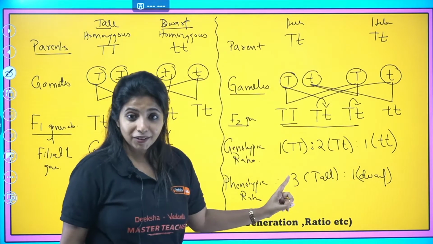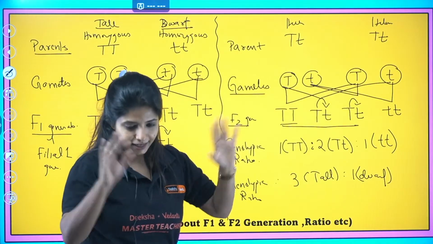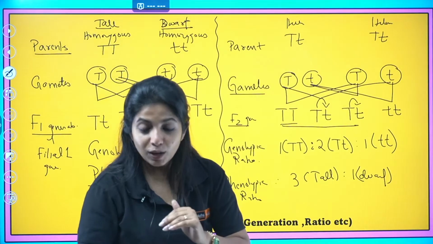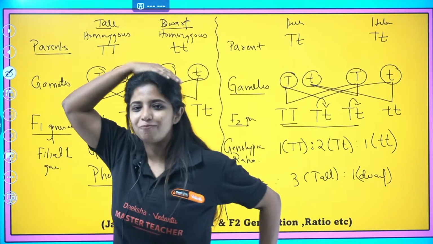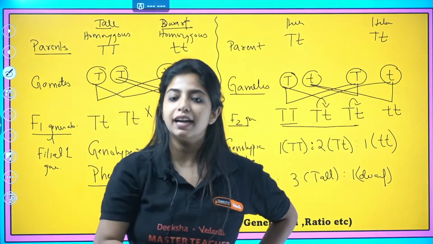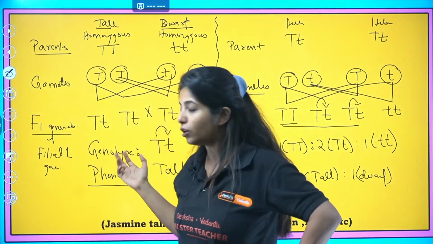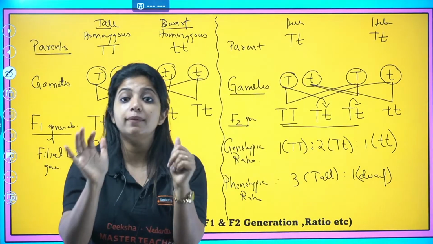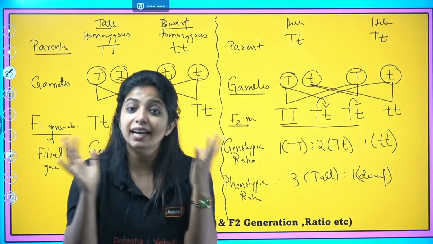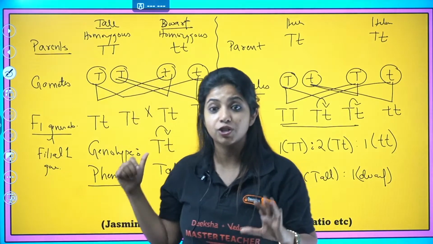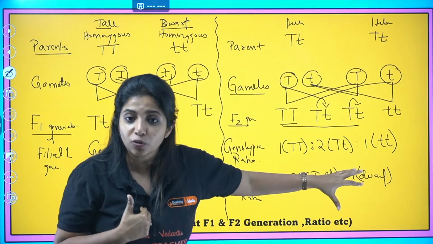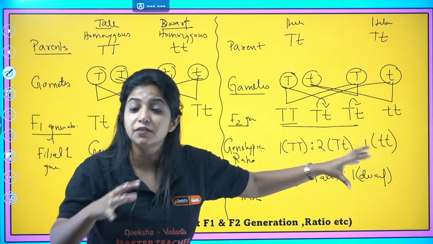This is very important. This can be asked and things like that. Now, Mendel, when he saw this, he was like, now that's what I said, that how can the dwarf feature go? Dwarf feature could have been there, probably would have been suppressed. That's why I could not see that in first generation, but in the next generation I am seeing the dwarf feature. I am seeing the recessive character out there.